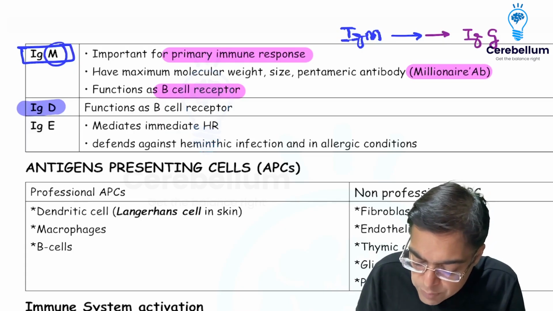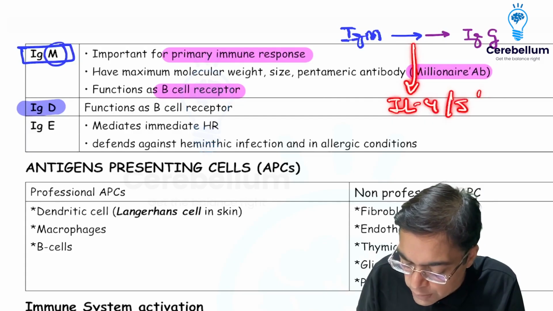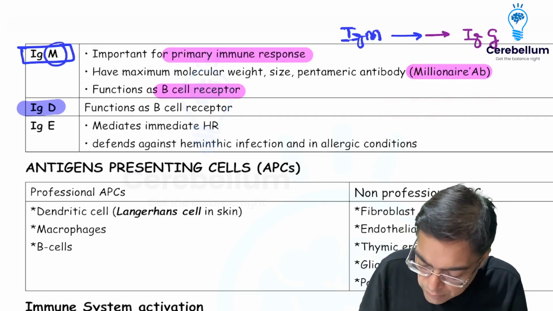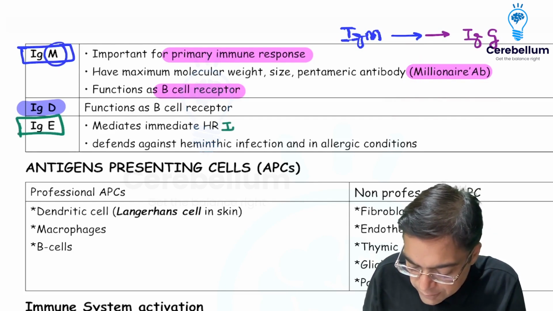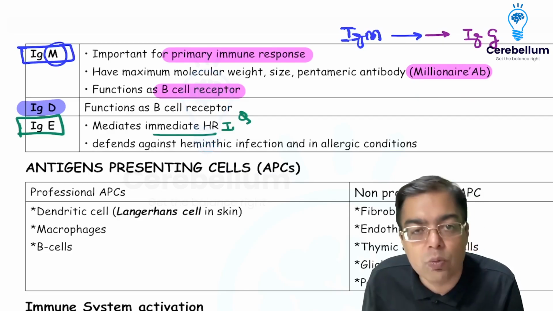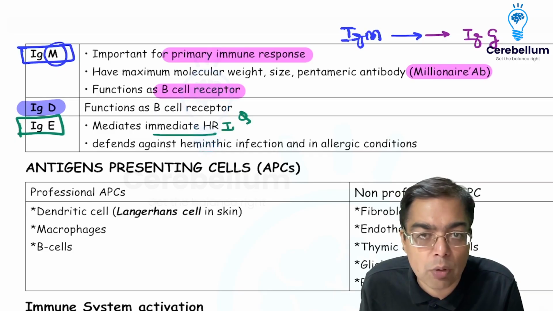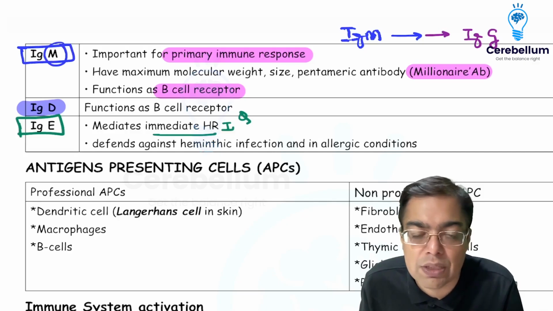Now, why isotype switching takes place? This is under the influence of certain types of cytokines, usually interleukin 4 and interleukin 5. That's what you need to keep in mind. Finally, making a mention of the last type of antibody, which is going to be having a lowest concentration, IgE antibody. It is responsible for mediating the type 1 hypersensitivity reaction or the immediate hypersensitivity reaction. Receptors for the IgE antibody are present on the surface of mast cells. They can also be present on basophils. Very, very important antibody so as to fight infection against parasitic organisms as well as in context of allergic conditions,